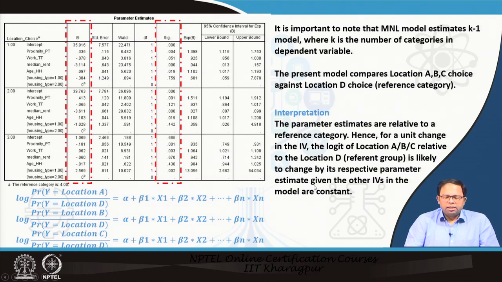But I will again reiterate that here there are only 4 choices, so all 4 choices have been estimated. Now suppose there were 1000 choices; we would have thousands of alternatives, and in that case lots and lots of models. So usually we don't do this interpretation using SPSS, which has limited capabilities in this way. In that case we use software like LIMDEP, with commands within LIMDEP to do this kind of estimation, and we can also use Python.